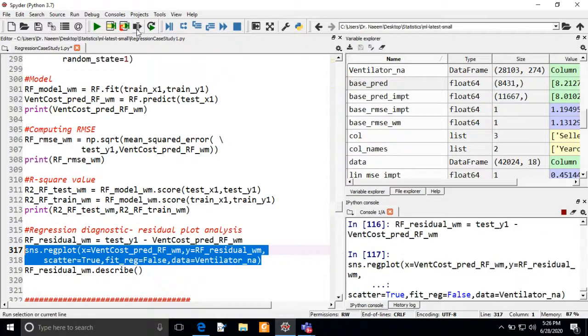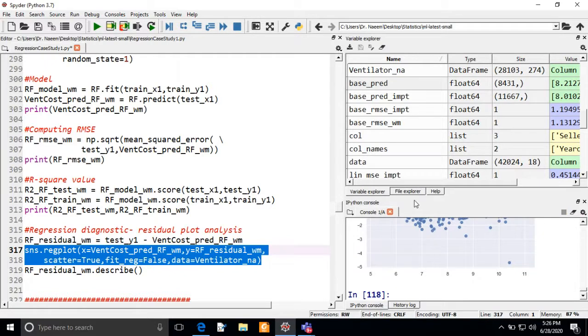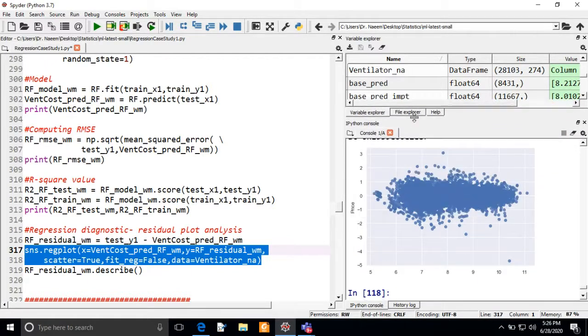You can see we are getting a very good graph, and it is very close to 0. That is a good value, because we want the residuals to be close to 0. Since residuals are errors, we want the errors to be less, and that tells us that our predicted and actual values are very close. This can also be seen from the describe function.